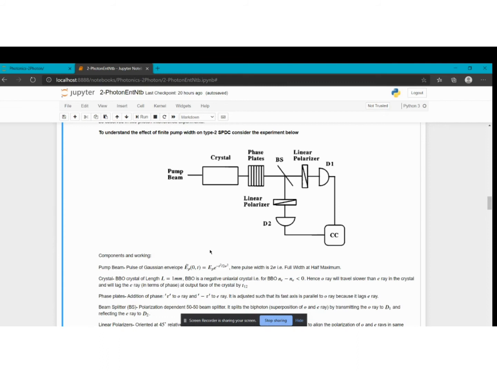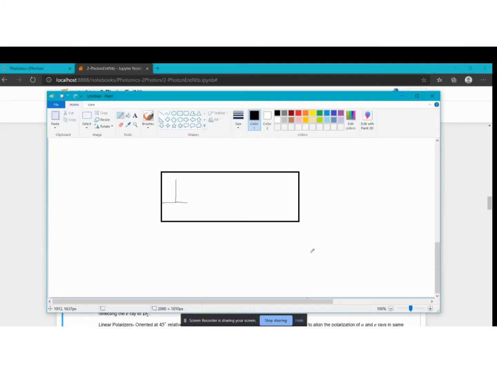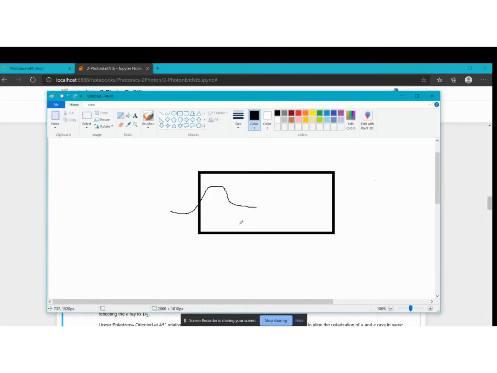But instead of Dirac deltas, what we are using here is the Gaussian envelopes. Okay, so let me tell you. The biphoton will only be born in the crystal when the whole width, that is whole sigma, will come inside the crystal. This is our width. That is, when the whole 2 sigma will come inside the crystal, only then the biphoton can be born.